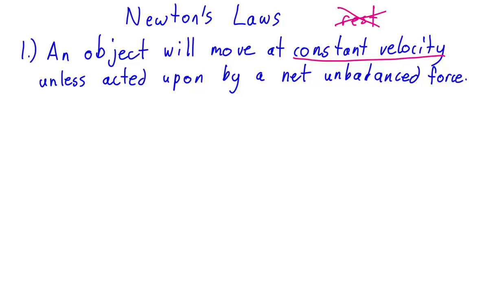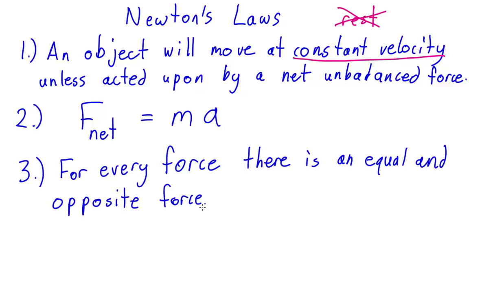Newton's second law is actually given by a formula. It is given by F net, the net force acting on an object, which is equal to its mass times its acceleration. And the third law is, for every force there is an equal and opposite force.